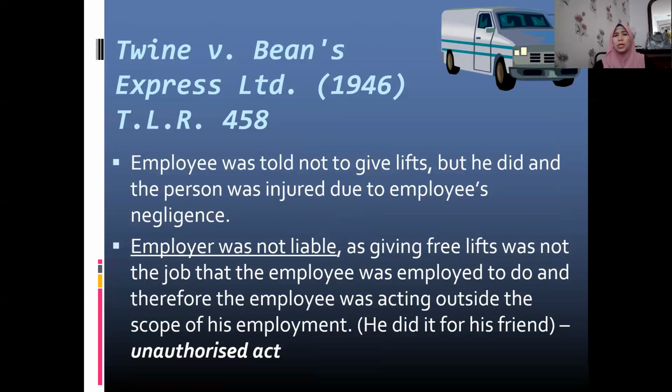He was not supposed to give a ride to anyone, but he did so. In that situation, the employer was not held liable because giving free rides was not the job that the employee was employed to do. Therefore, the employee was acting outside the scope of his employment because he did that for his friend. So this is an unauthorized act in the first place, so no vicarious liability on the part of the employer. Who's liable here? Personal liability on the part of the employee.